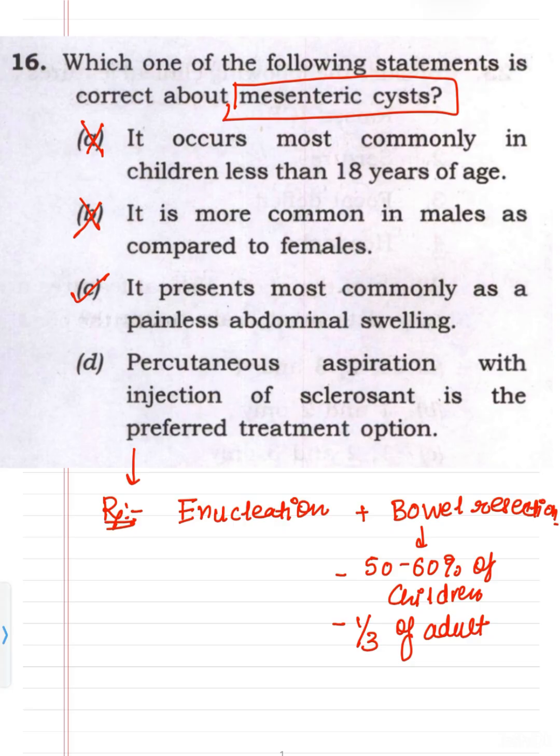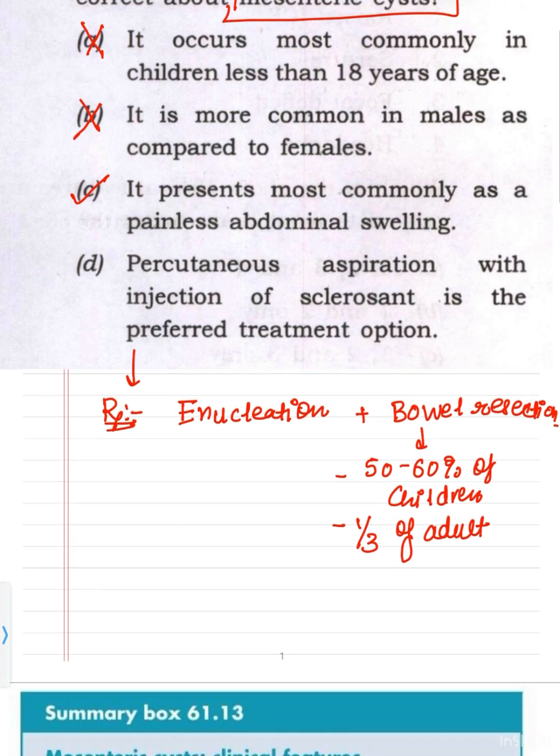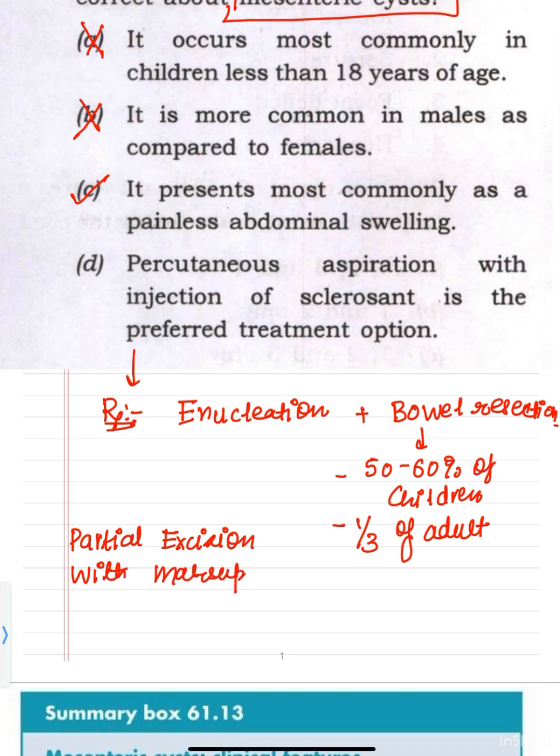If we cannot perform enucleation or bowel resection because of the location or the size of the cyst, then we go for the third option, which is partial excision with marsupialization of the remaining cyst in the abdominal cavity.